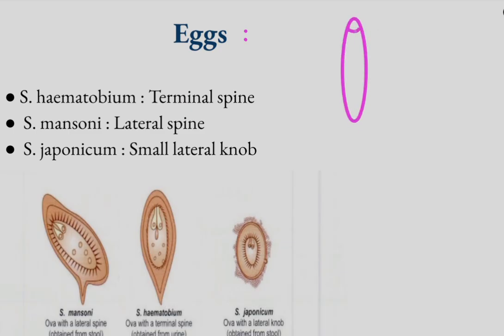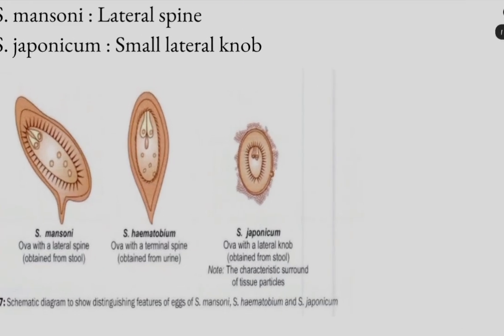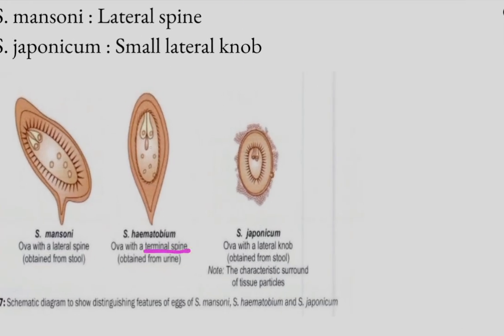They do not have any lid-like structure. Eggs are elongated and they have spines, and the position of these spines helps to differentiate between these three species. Hematobium has a terminal spine, you can see a terminal spine, and Mansoni has a lateral spine. And the Japonicum does not have any spine.